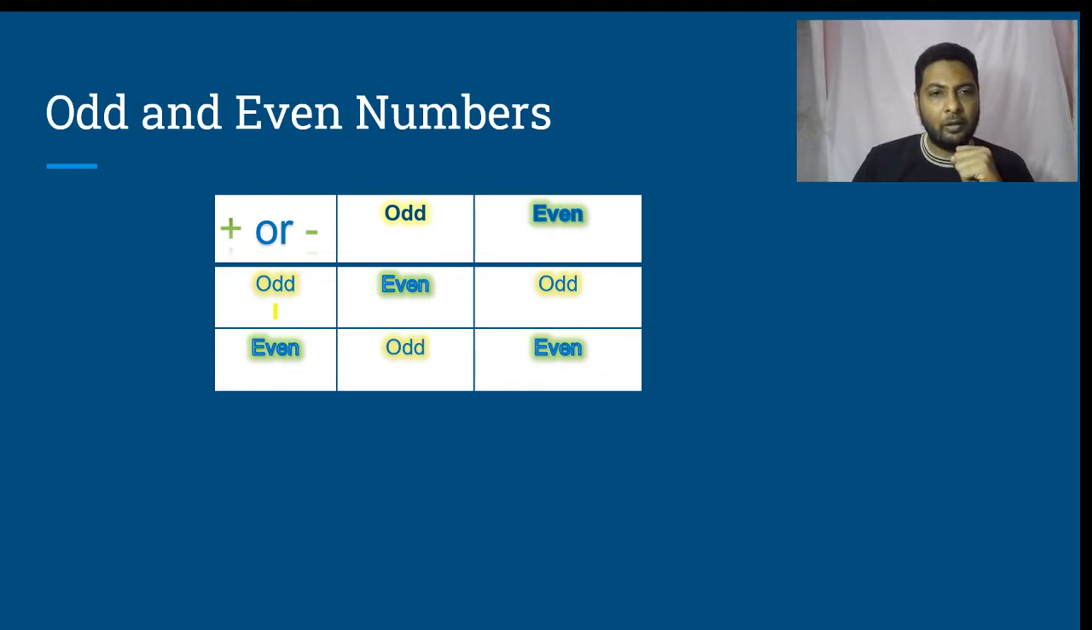Odd plus odd is even. Odd plus even is odd. Even plus odd is odd. Even plus even is even.